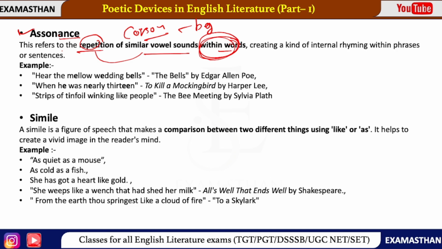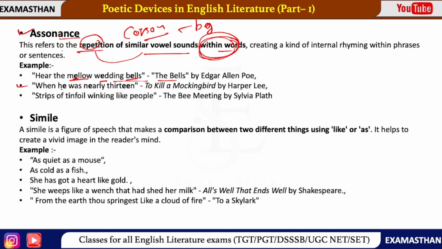मतलब words के बीच में आप देखोगे vowel sound का repetition. For example, just see here: the mellow wedding bells. You can see the 'e' sound in mellow, wedding, bells. So this is the repetition of a vowel sound. This line is taken from The Bells by Edgar Allan Poe. Second example, when he was nearly 13.